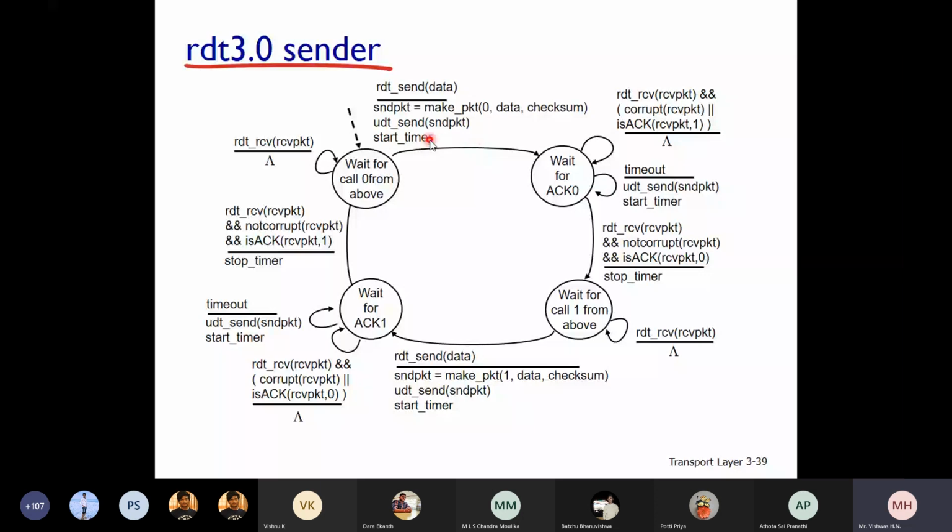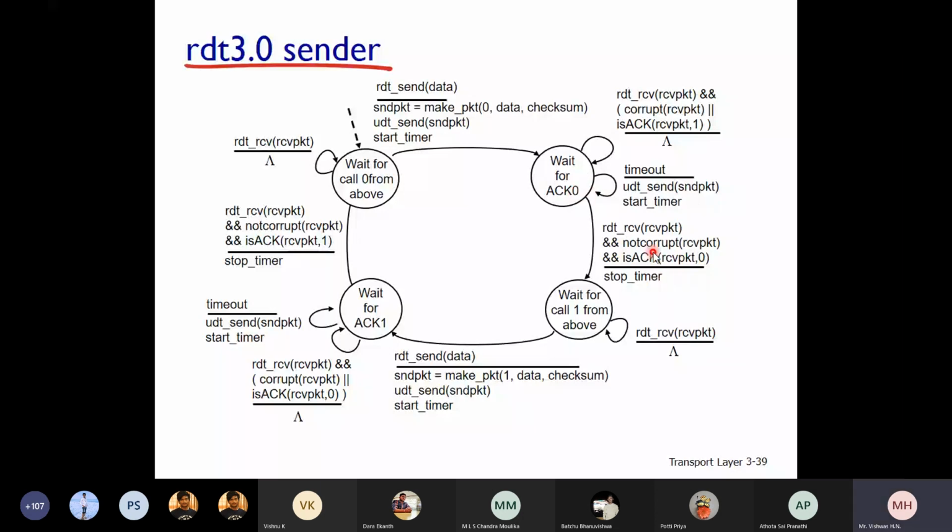Is that clear? Only after the timeout, students, does it retransmit the packet and start the timer. Even if the acknowledgement is corrupt, it does not immediately send the packet again. It will wait. You can see here, do nothing. Only after the timeout will it retransmit that packet, start the timer, and wait for acknowledgement 0 again.